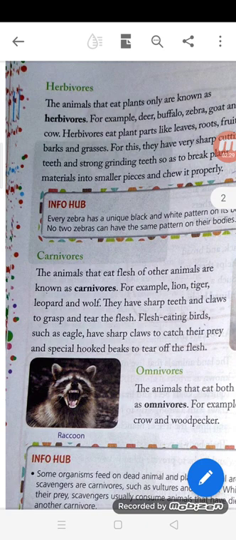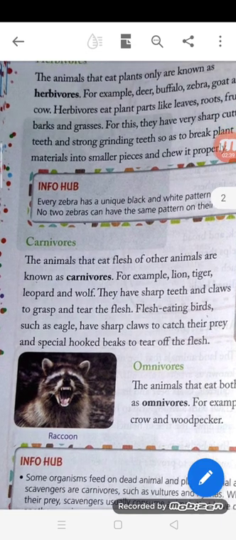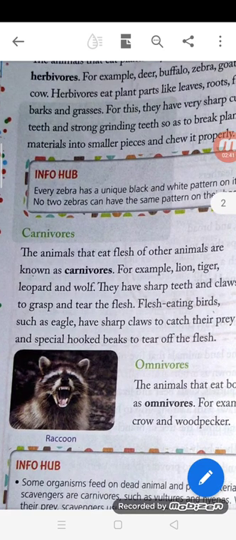Flesh eating birds such as eagle have sharp claws to catch their prey. In order to catch their prey, they have sharp claws and special hooked beaks so that they can tear off the flesh.